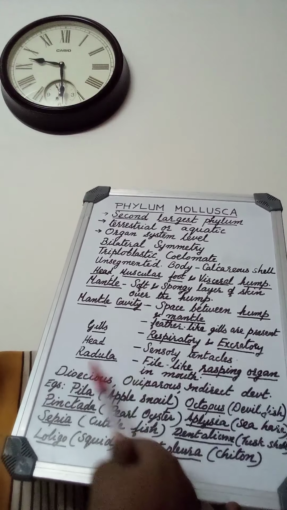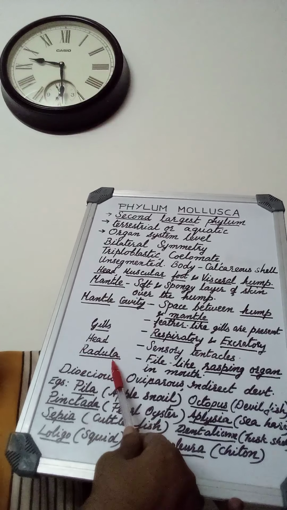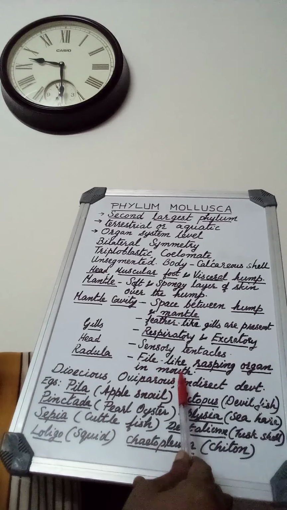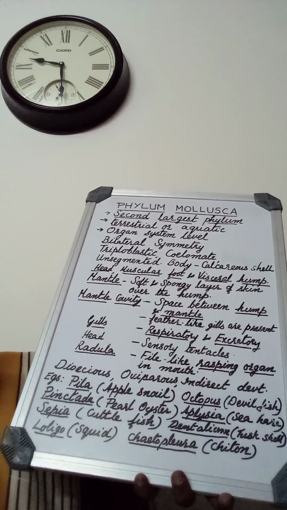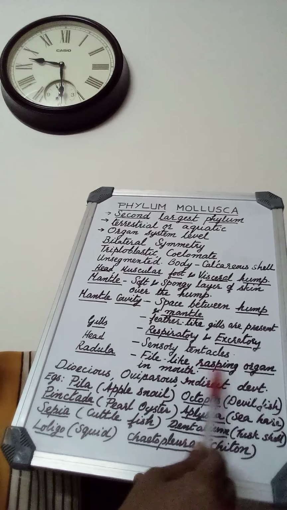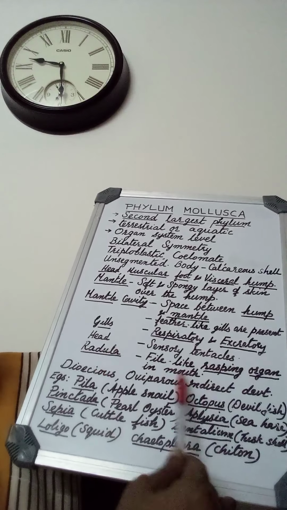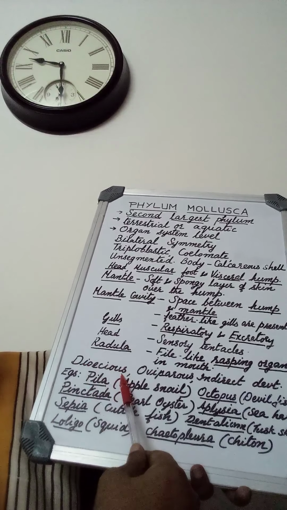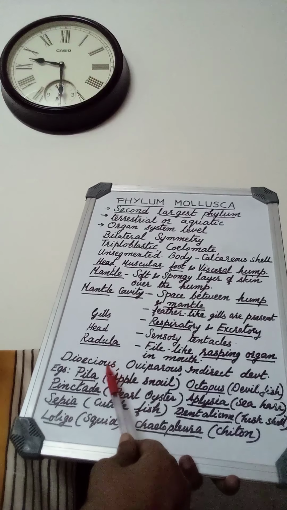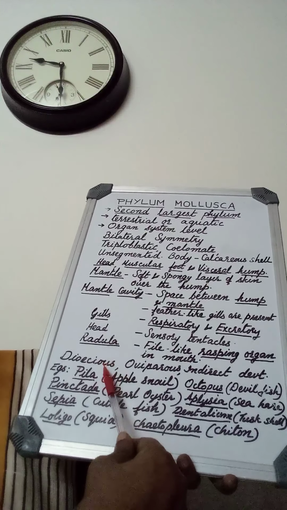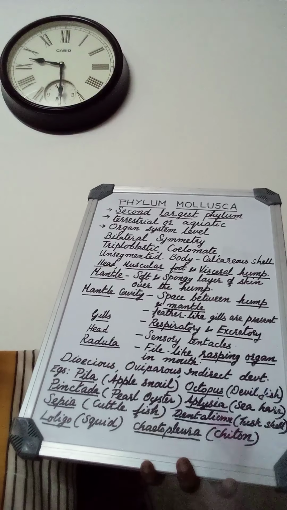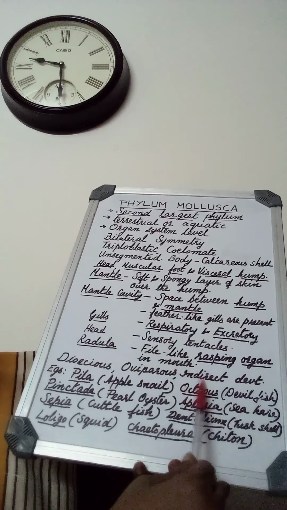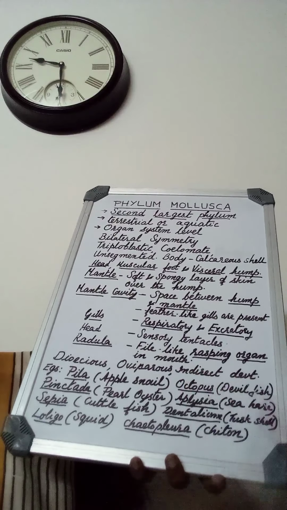Then next point is very important, that is radula. Radula is a file-like rasping organ in the mouth which is used for feeding. They are dioecious. That means sexes are separate, or unisexual. They are oviparous, egg-laying. They have indirect development. Larval stages will be there.